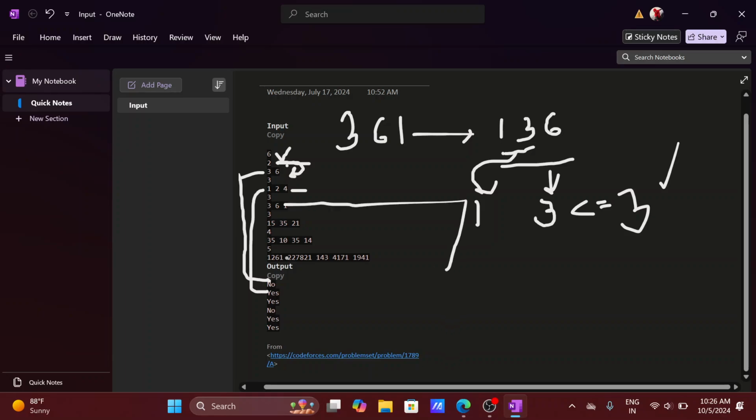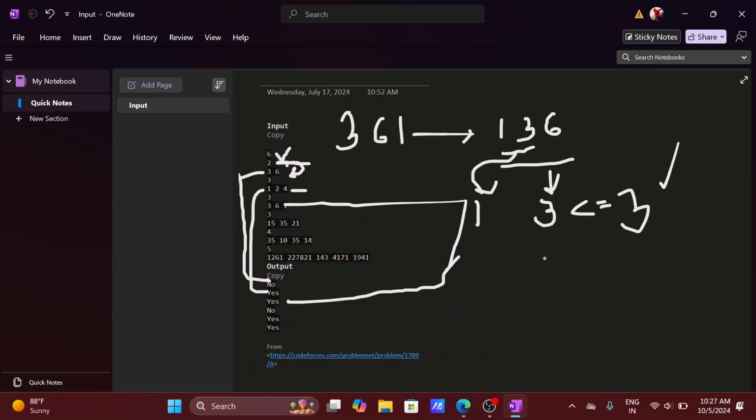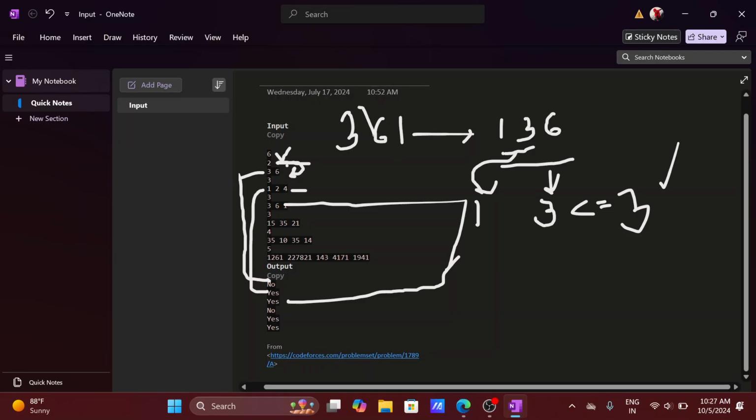For this test case also we have to print yes. I think you understand the intuition behind it. So every time, what we are actually performing is we have to find the GCD between two existing elements, and if the GCD is less than or equal to 2, then we have to print yes. Otherwise we have to print no.